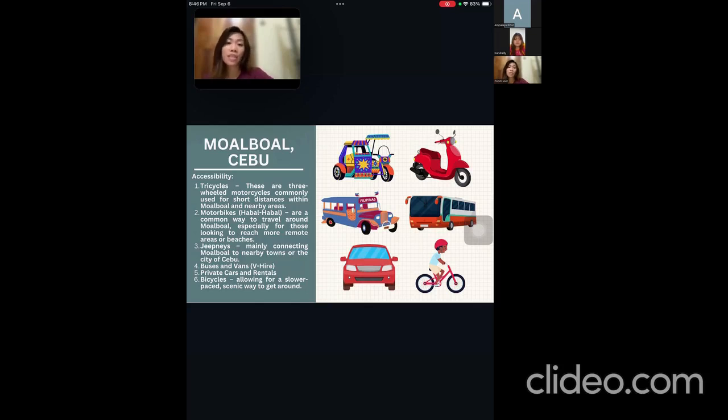There are also buses and vans, also known as V-Hire. If you're traveling from Cebu City or other towns, you can take a bus from the South Bus Terminal in Cebu City. For private cars and rentals, you can also rent a car, van, or private vehicle, ideal for tourists who prefer to explore at their own pace. And there are also bicycles available for rent in some parts of Moalboal, allowing for a slower paced, scenic way to get around.